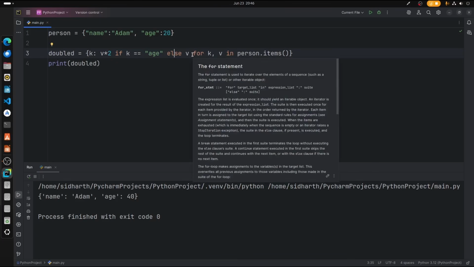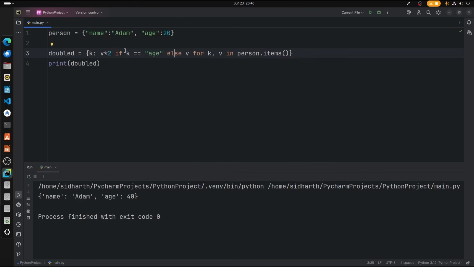We don't want to double the k because it's a string. Meanwhile, the value for the age key is an integer, so we would like to double that. That's why we're multiplying it by 2. So 20 is doubled and now we get the output as 40. Alright, so this is what you call dictionary comprehension.